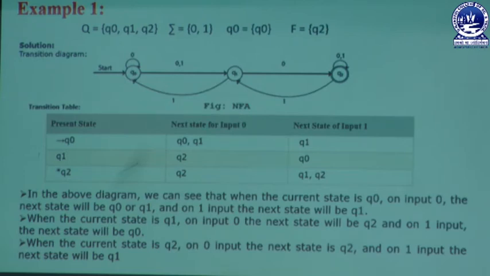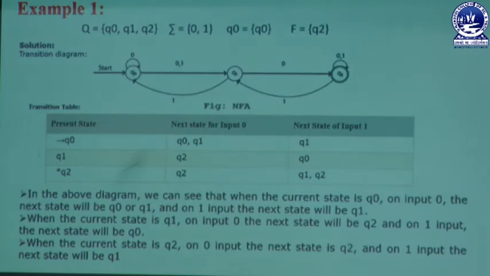But here in the slide we can focus on that example. In that example we are getting some states, and the formal definition has 5 parts. First of all we have Q, which is known as the finite set of states, and in that Q we can store Q0, Q1 and Q2, which is a collection of some states. And here we have some input symbols like 0 and 1.